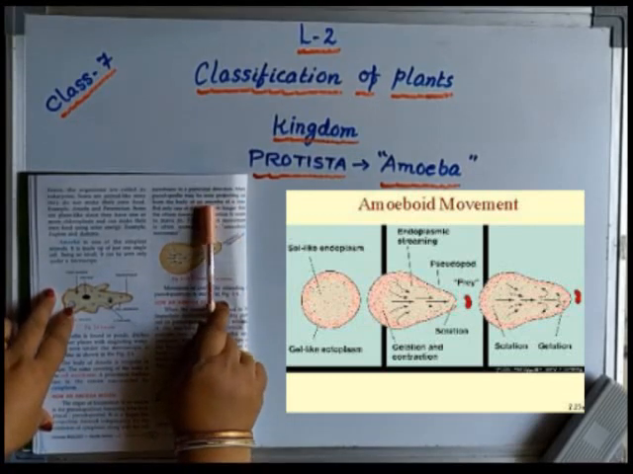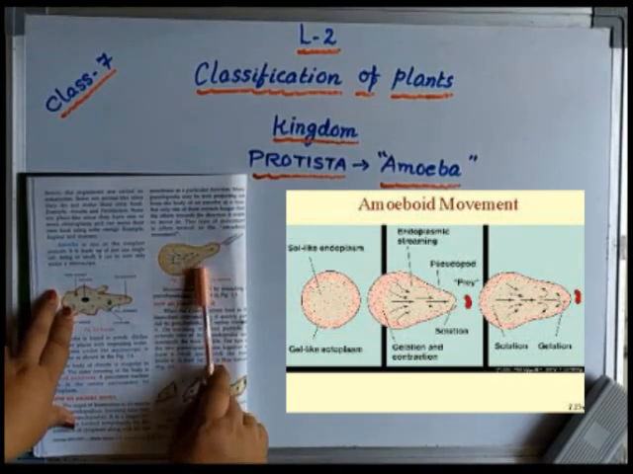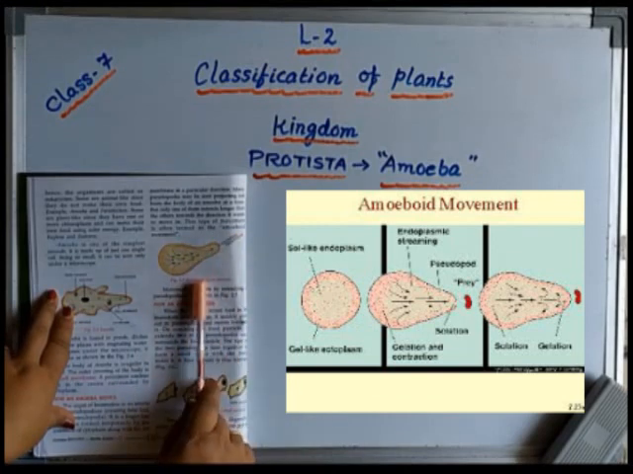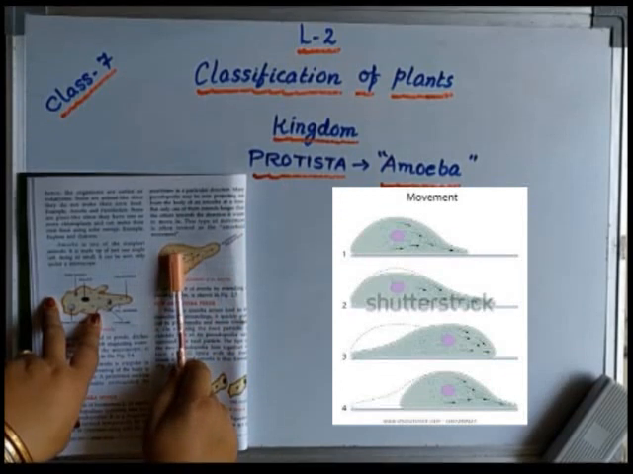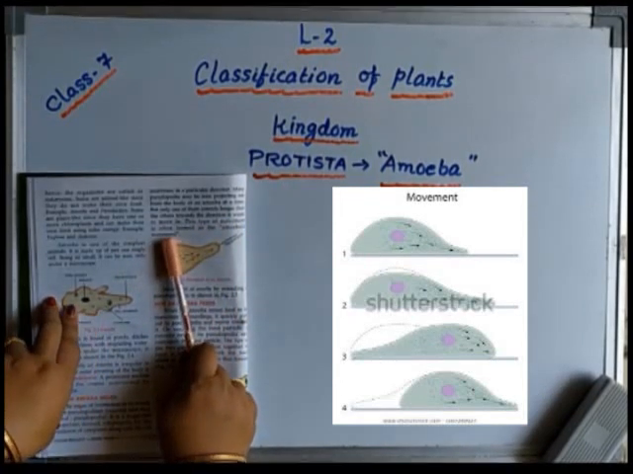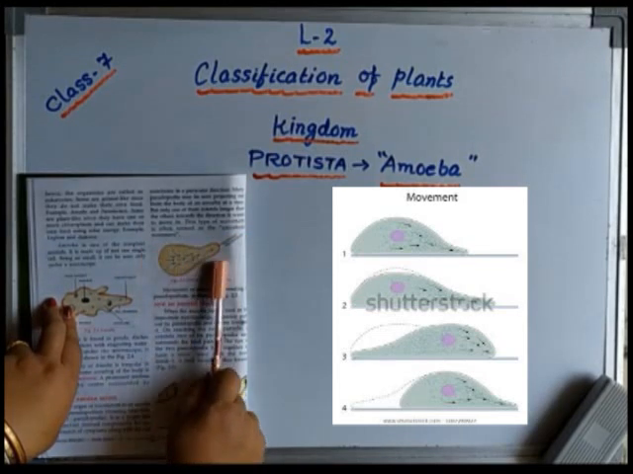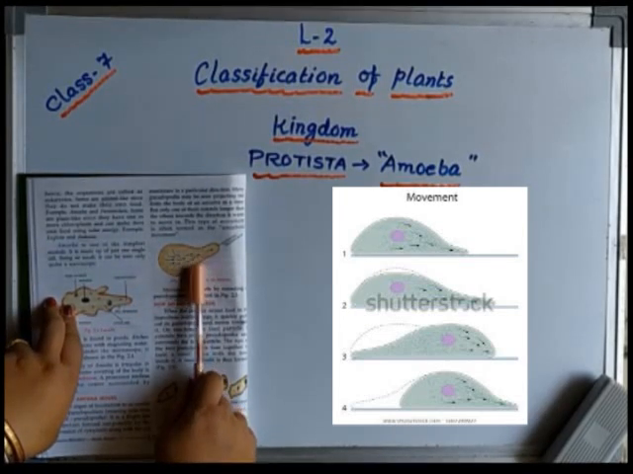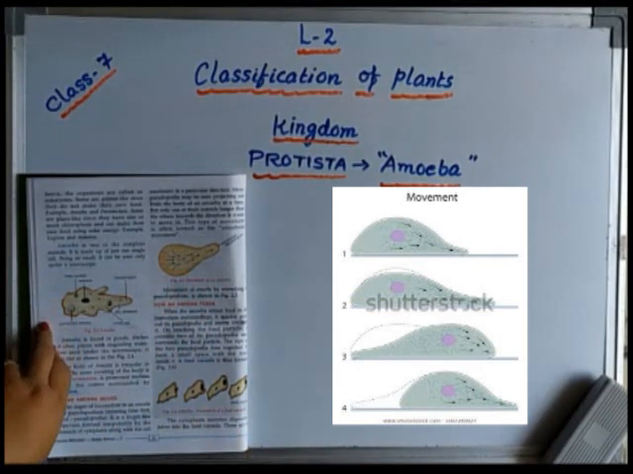Many pseudopodia may be projecting out from the body of the amoeba, out of which only one of the pseudopodia will extend much longer than the others towards the direction it wants to move. And this type of movement is often termed amoeboid movement. So the movement of this amoeba with the help of pseudopodia, which is also known as false foot, is known as amoeboid movement. Now let us see the feeding habit of amoeba.